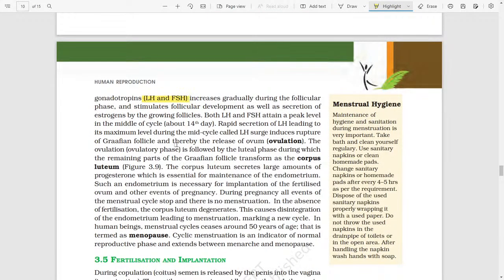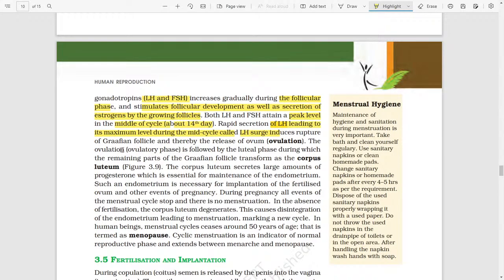The secretion of gonadotropins, LH and FSH, increases gradually during the follicular phase and stimulates follicular development as well as secretion of estrogen by the growing follicles. Both LH and FSH attain a peak level in the middle of the menstrual cycle, about the 14th day. The rapid secretion of LH to a maximum level during mid-cycle, known as the LH surge, induces rupture of the Graafian follicle and thereby the release of the ovum.